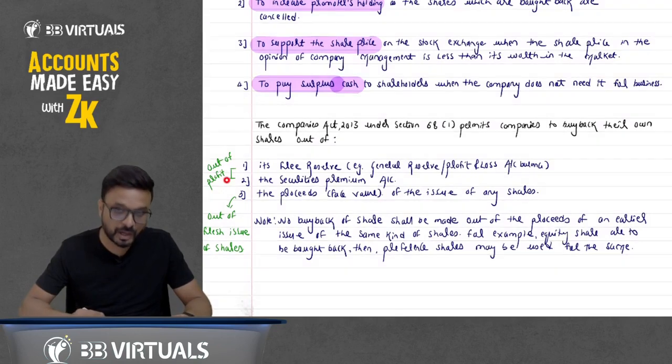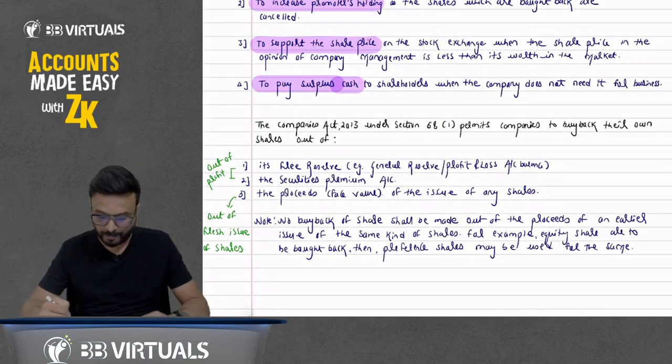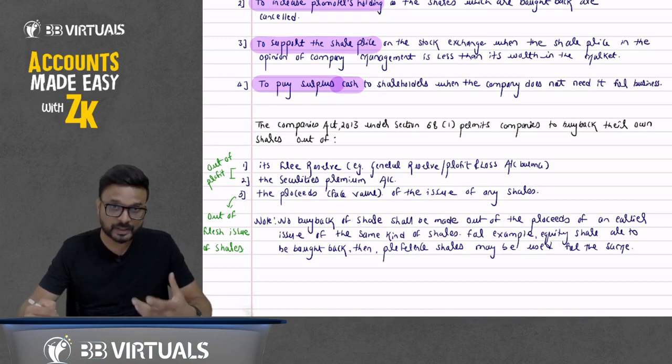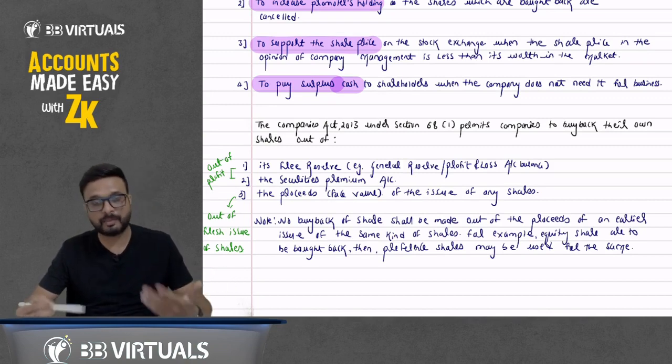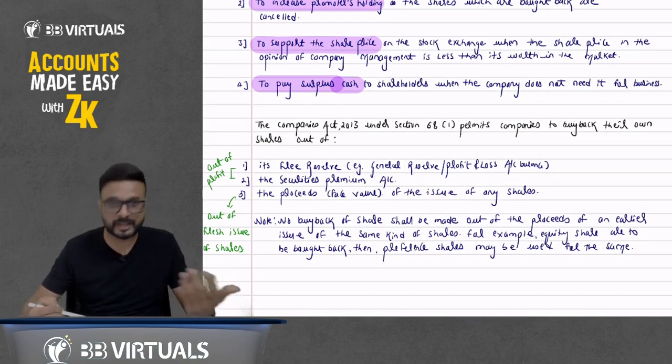We can do the buyback out of profit. We have to transfer to CRR. So when we transfer to CRR, we can utilize free reserve. We can also utilize securities premium and the proceeds of a fresh issue of shares. And the same class of shares we cannot issue in the market. So if we are doing the buyback of equity shares, we cannot issue the same class of equity shares. So for example, now we are issuing the preference shares.